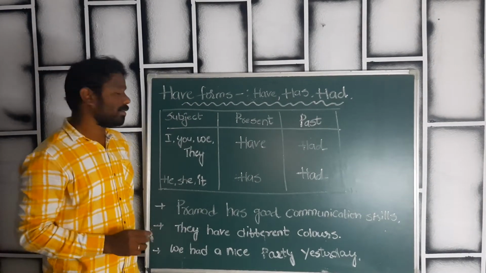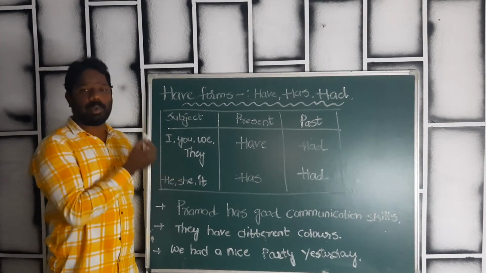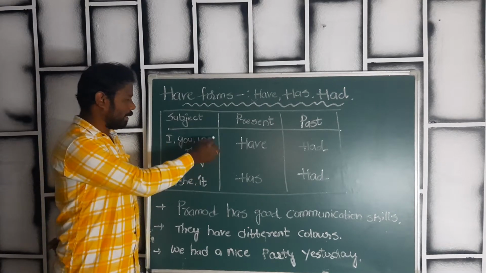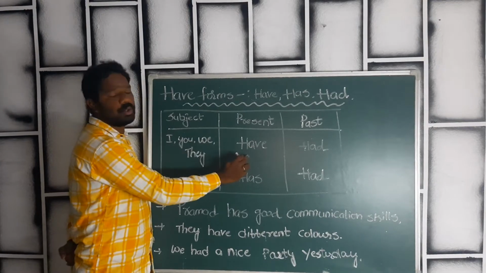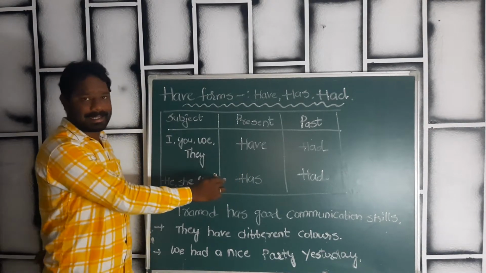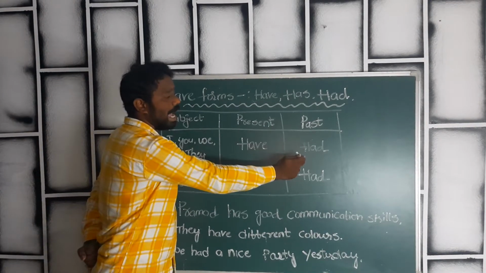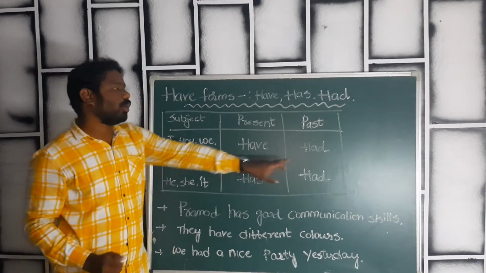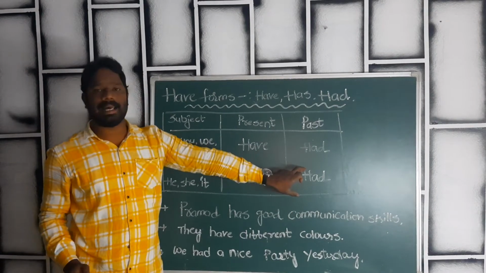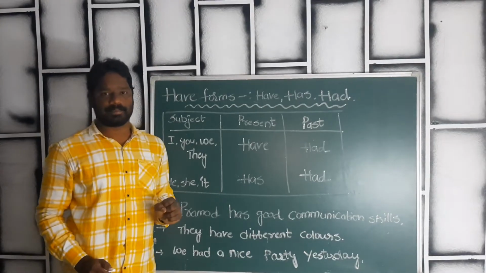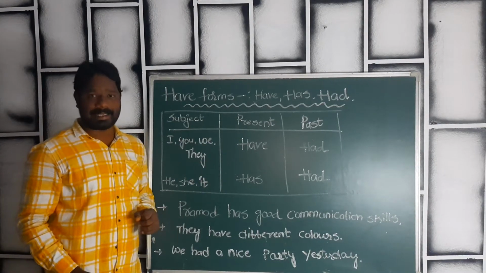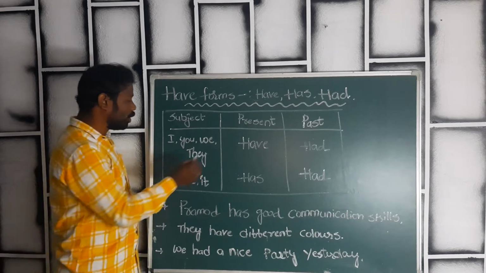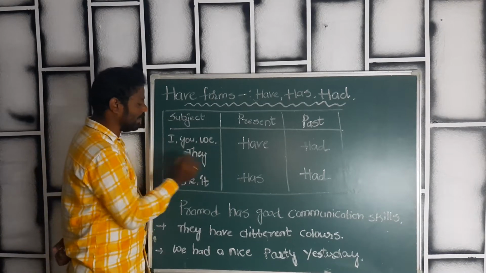Remember everyone, when you're writing about these people, in the present tense you must use have, and in the past tense you must use had. So had will always be in the past tense only, and have will be used only in the present tense.